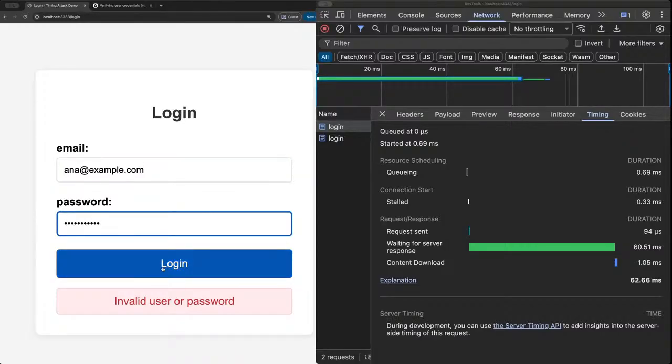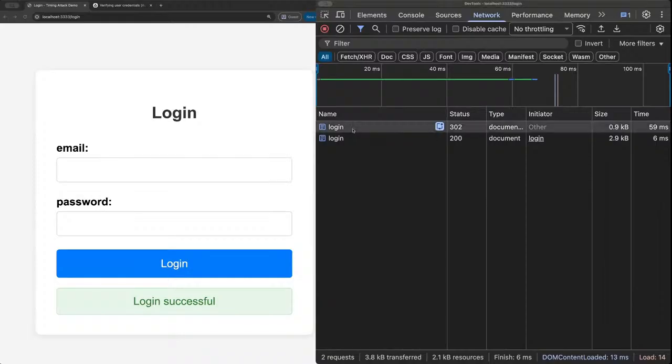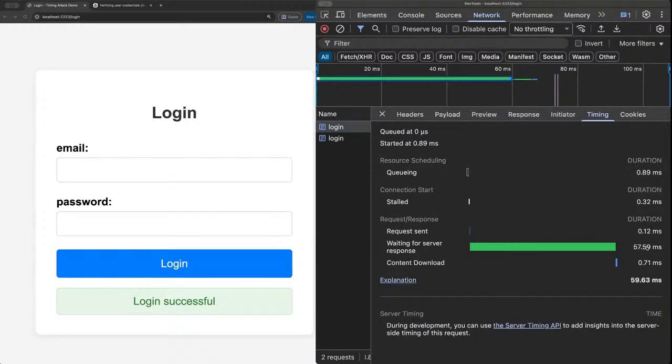Let's try to log in. If I log in successfully, it will take around 60 milliseconds. So the discrepancy in time that it was taking on a failed credential verification versus a successful one, or partially verified credentials, is now reduced. So the attack surface is severely reduced now.